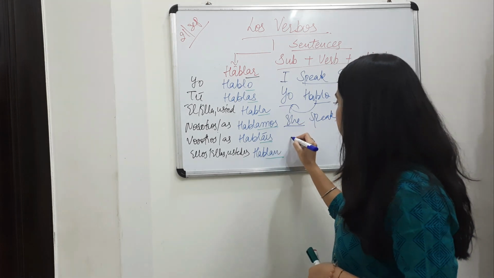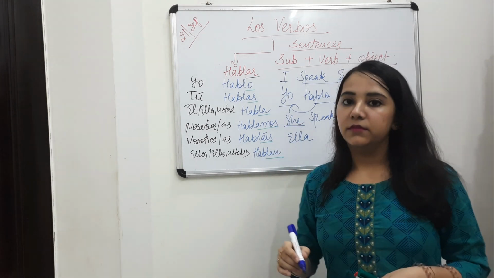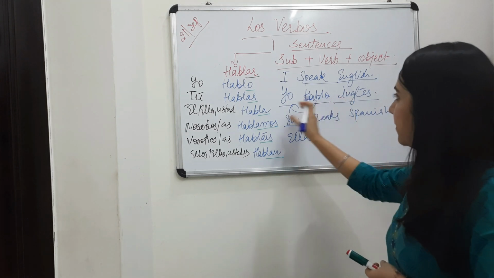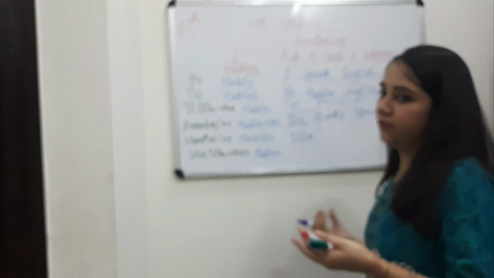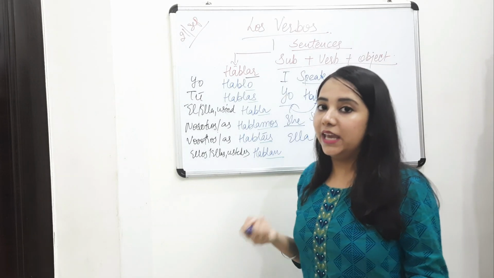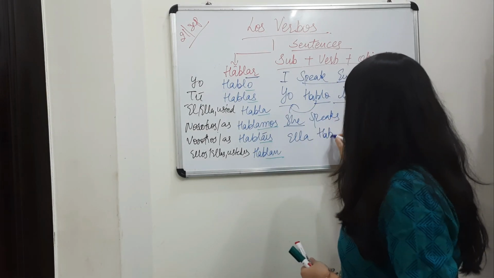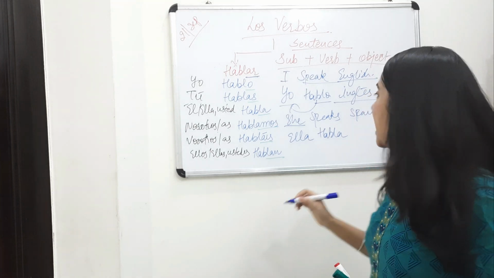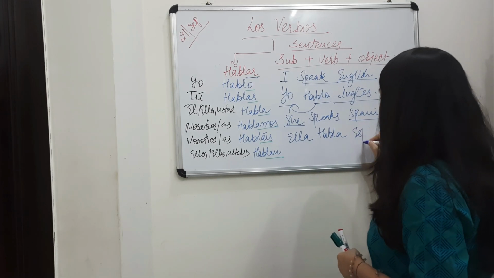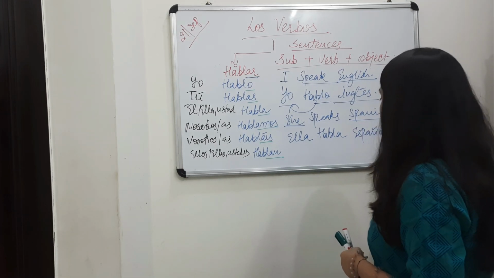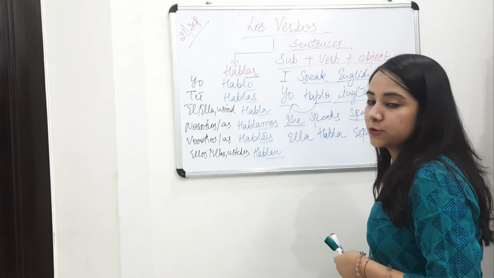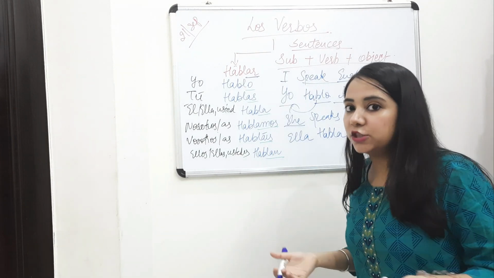So she is ella. Ella is written. Now hablar, you know, again this is the verb hablar. Now how will you conjugate hablar with ella? You will remove this ar and you will put a. So habla. Spanish is español. Ella habla español. That means she speaks Spanish.